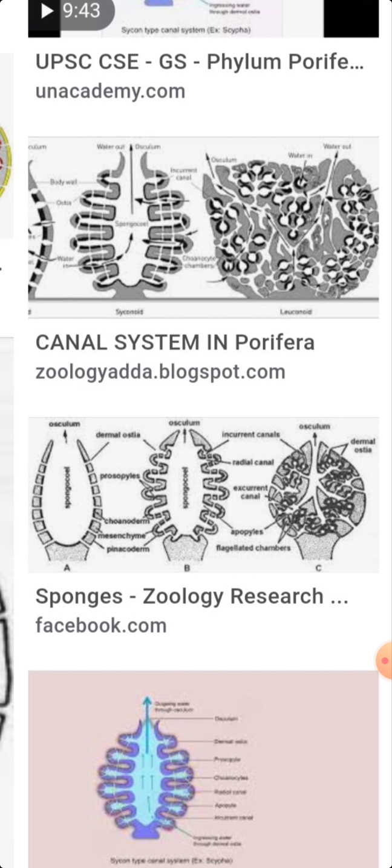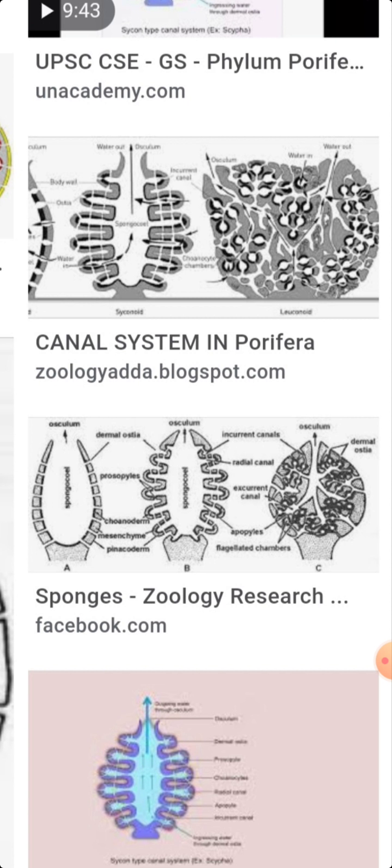The canal system in the aphodal leuconoid type: the flagellated chambers are small and rounded. The opening of each flagellated chamber into the excurrent canal is drawn out into a narrow tube, usually not of great length, termed aphodus. The relation of the flagellated chambers to the incurrent canals remains as before.